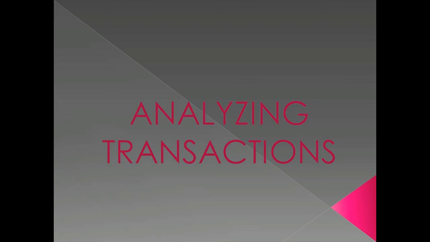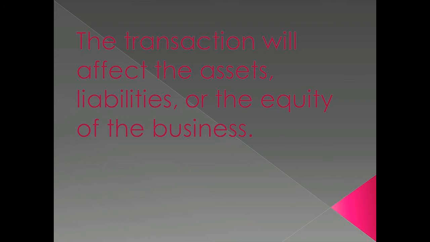Second step, analyzing the transaction. In this step, we check whether the transaction will affect the assets or liabilities of the business. If we purchase a new vehicle, the balance of the fixed assets or non-current assets of the business will increase.